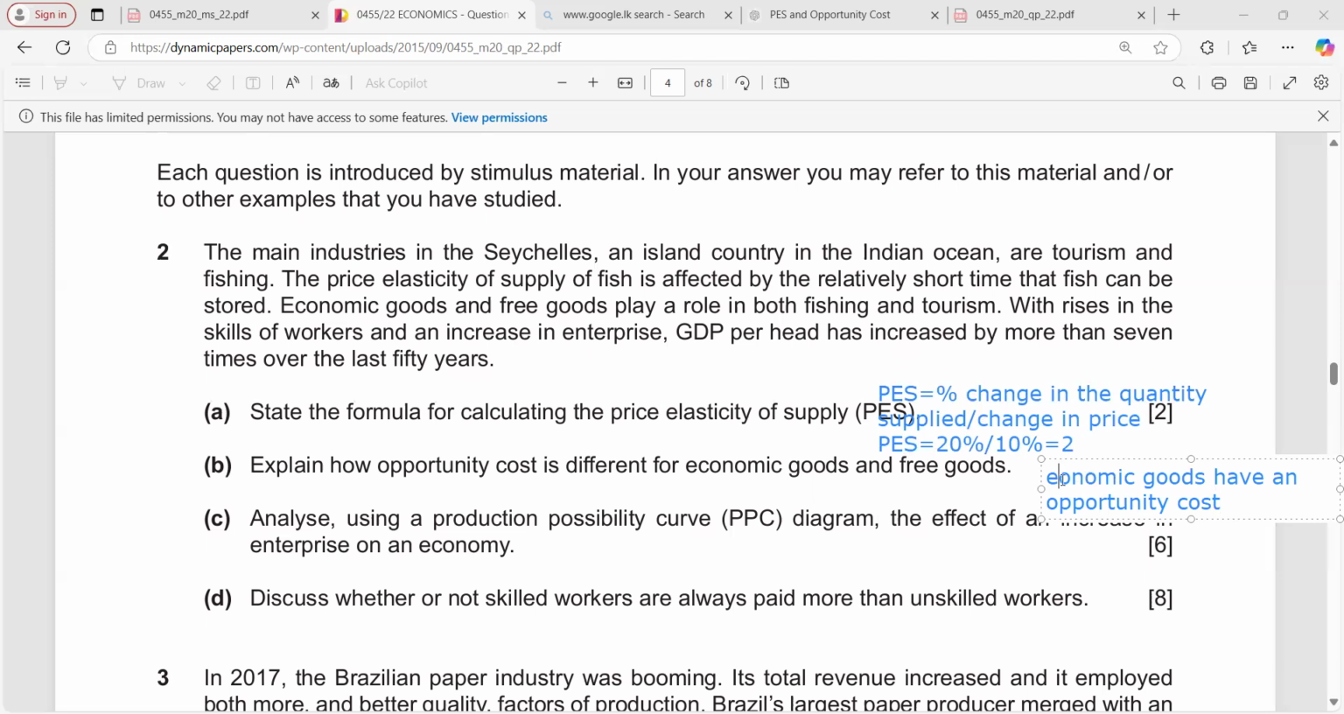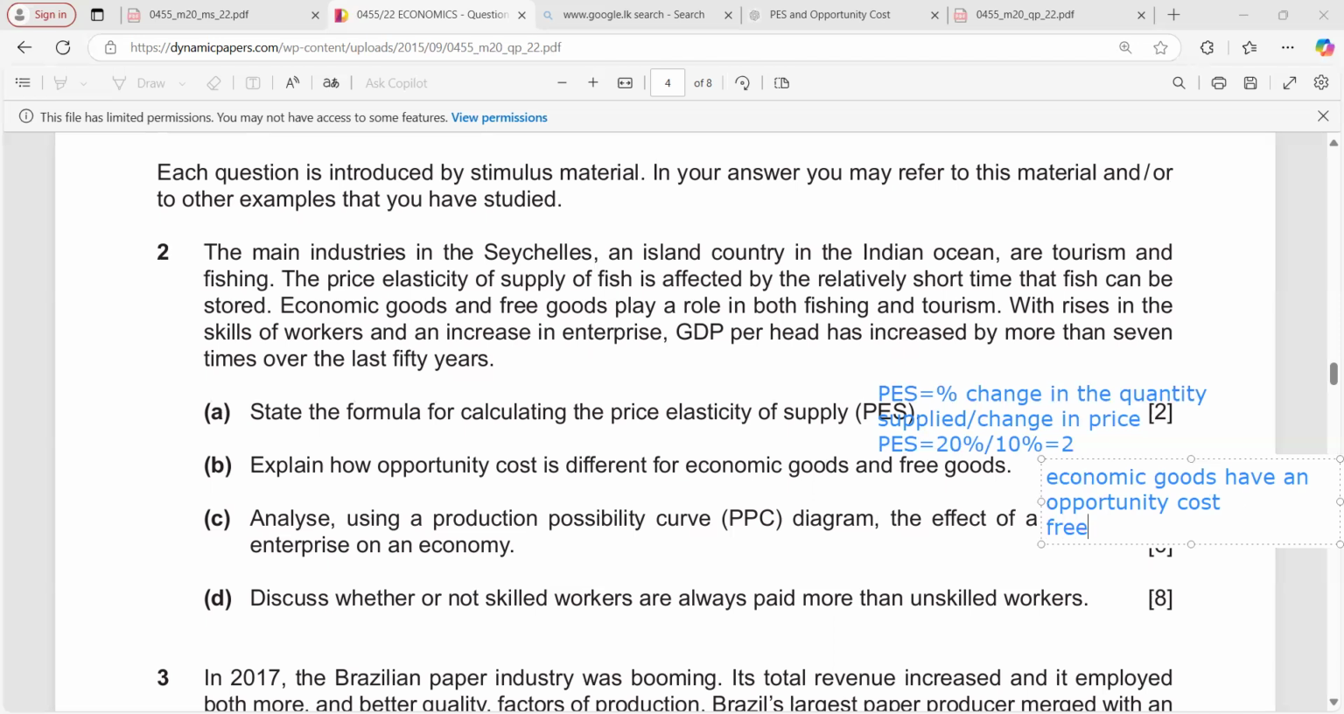Economic goods have an opportunity cost because resources like labor, land, capital are used to produce them. Resources have alternative uses. If you choose to produce one economic good, it means giving up another. As an example, if a farmer uses land to grow rice, he cannot use the same land for growing wheat.